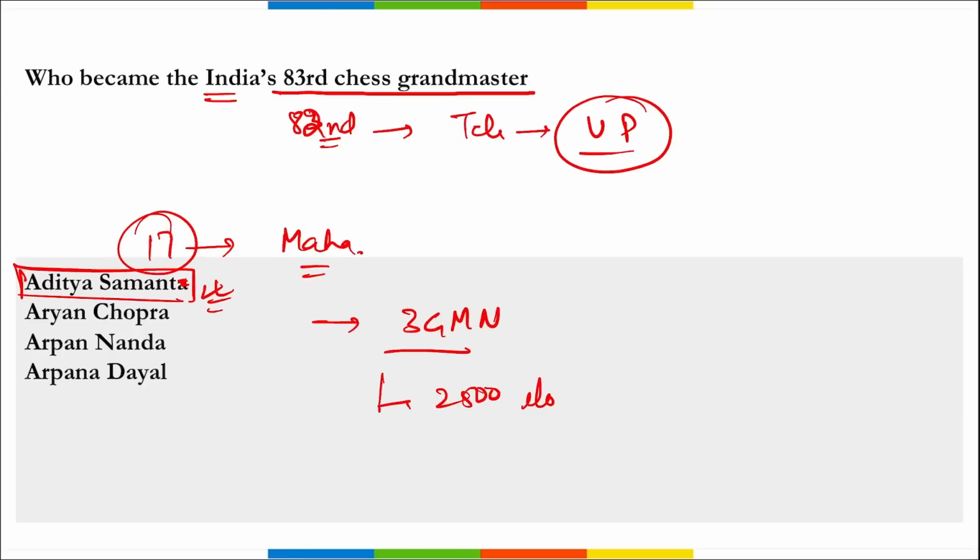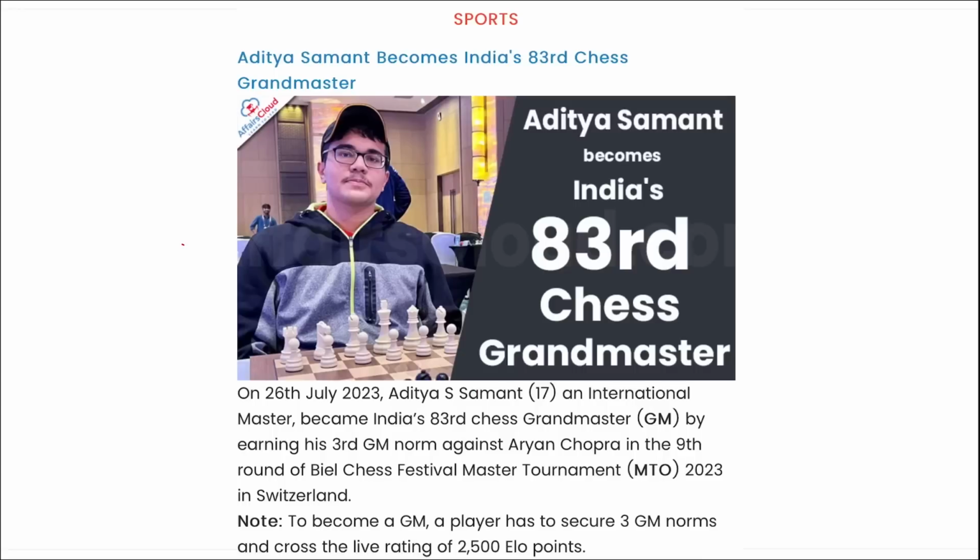He is 17 years of age. You can see him here in the picture. He is the 83rd chess grandmaster of India, and he gained this title at the final round of the Basel Chess Festival Master Tournament 2023 that was held in Switzerland by defeating Aryan Chopra in the finals.